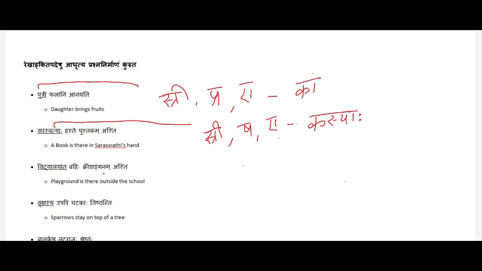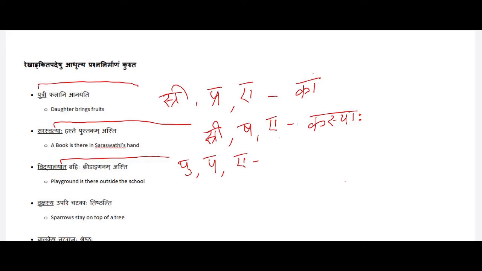Vidyalayat bahihi kridanganam asti. Playground is there outside the school. Vidyalayat is the underlined word. Vidyalaya is a Pullinga Padam, and it is Panchami Vibhakti and Ekavachanam. So we can go to this table, Kim Shabda, and Vidyalaya is a noun.